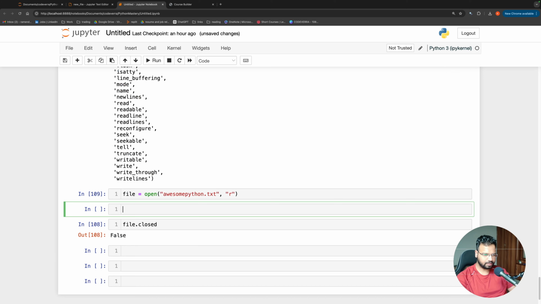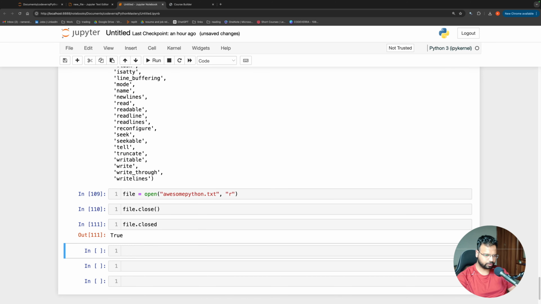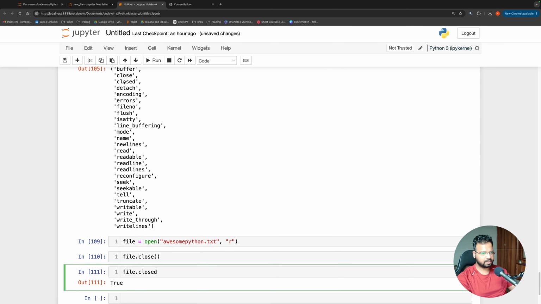But if we read the file, and then if we do file.close, and then if we run this, it is going to tell us True, which means the file is closed. So it is related to that. And detach is again used to remove the memory, remove the buffer from the file object.